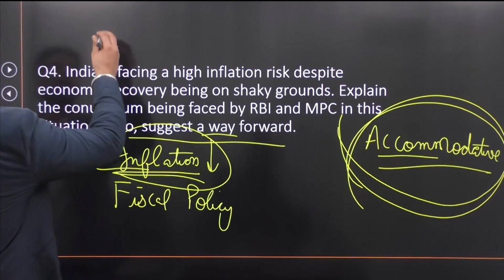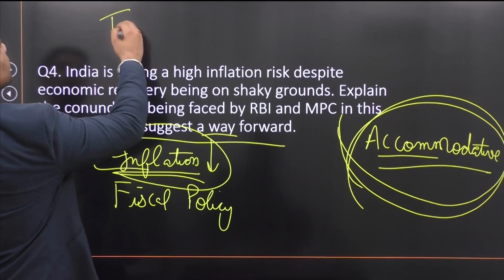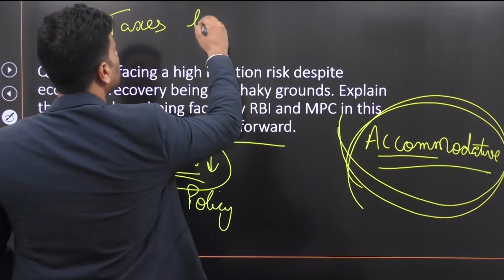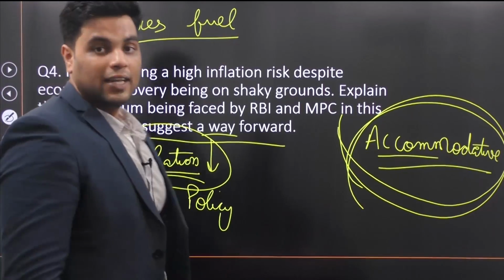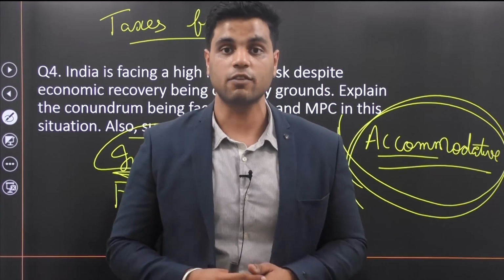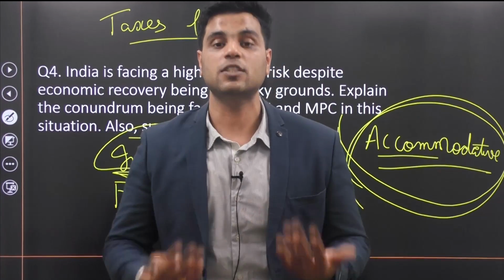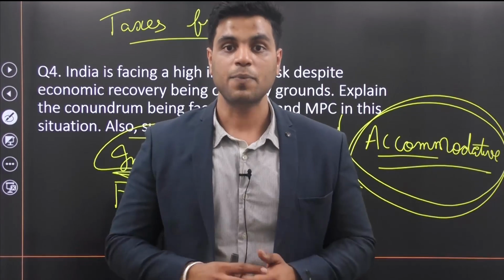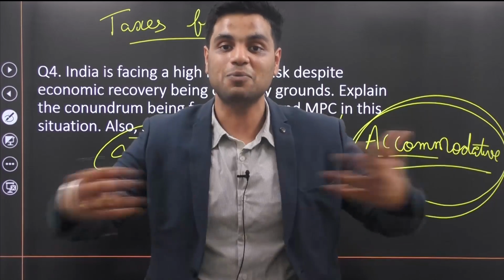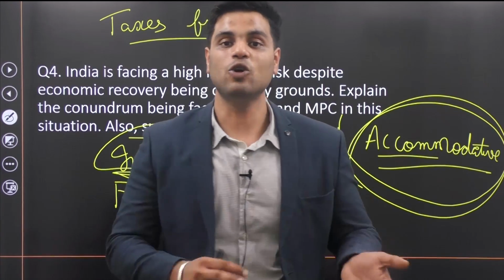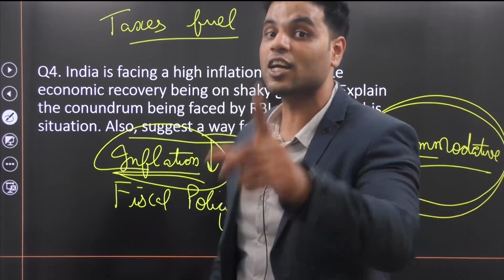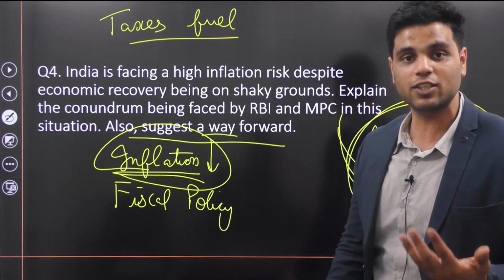For example, government has kept taxes on fuel pretty high. Now, taxes on fuel increase inflation. For example, petrol, diesel becomes expensive. And because of petrol, diesel becoming expensive, transportation cost increases. And when transportation cost increases, well, it increases the price of everything that is being transported, right? Each and every good that is being transported, their price increases because transportation cost increases, right? And that transportation cost is increasing because petrol and diesel are expensive.